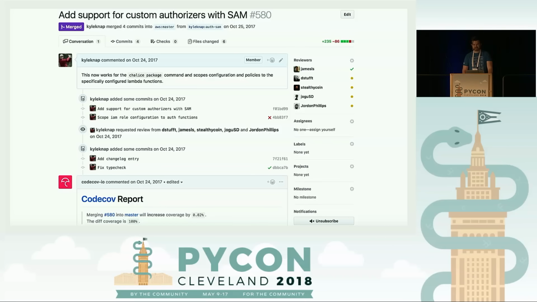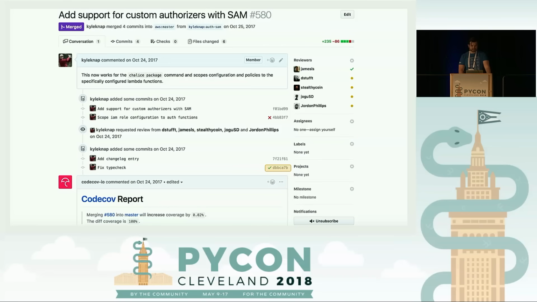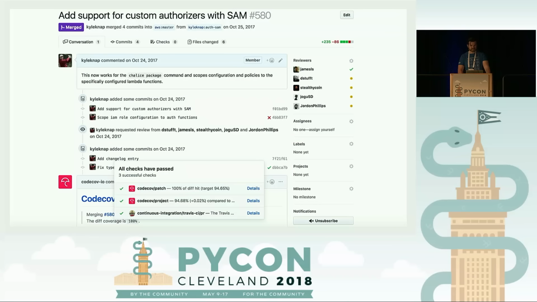So with those two checks in place, let's revisit another pull request, the same pull request I sent from before, where I had failed the build. Opening up that red X, you'll notice that it was a Travis build that failed, but the CodeCov one passed. So that's the Travis one, CodeCov. And with that, I noticed that the Travis build failed because the type checks failed, and as a result, I updated, and all three of the checks passed, which means that I'm in a good spot to go ahead and get it reviewed and get it merged into the master branch.